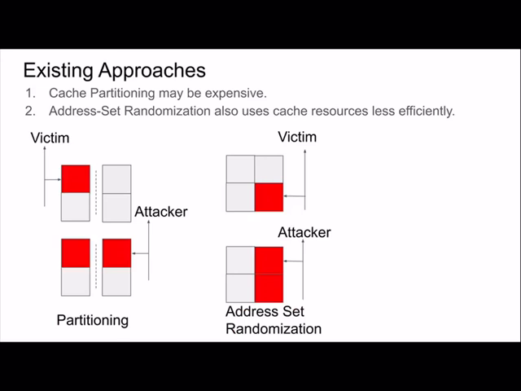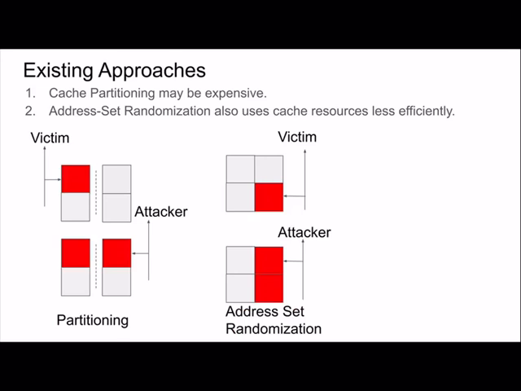But both of these approaches are not perfect, and they do have their own drawbacks. For partitioning, the major drawback is that if you partition the resources, then if a process might require more resources, it will not be able to get them because it can only access the resources inside its own partition. So that might affect the performance of some processes.